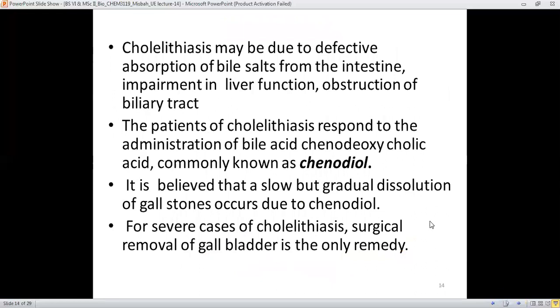And why does cholelithiasis occur? It may be due to the defective absorption of the bile salts from the intestine. It means that bile salts are not effectively absorbed by the enterocytes to get back into the liver. And there may be impairment or dysfunction of the liver or obstruction of the biliary tract.